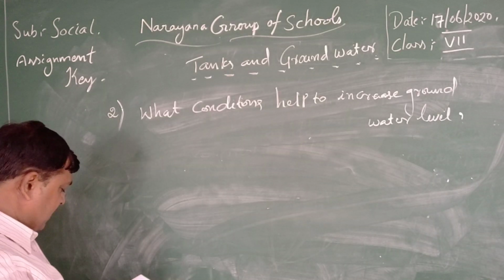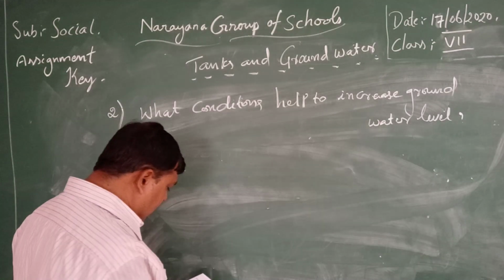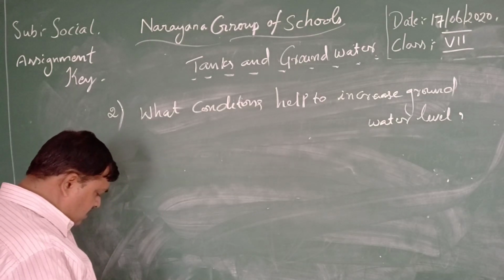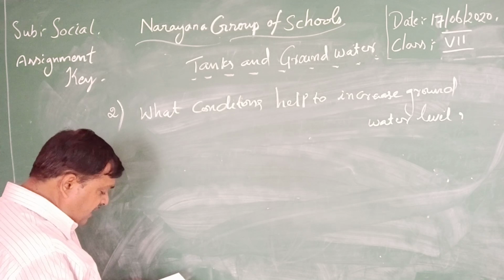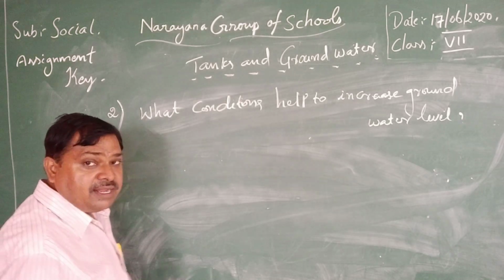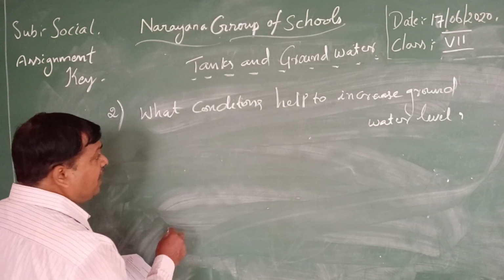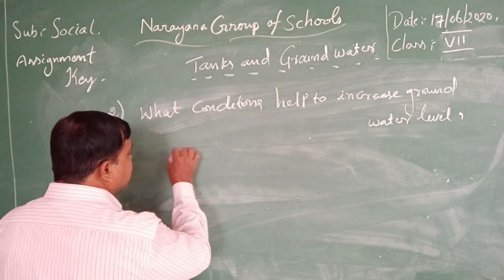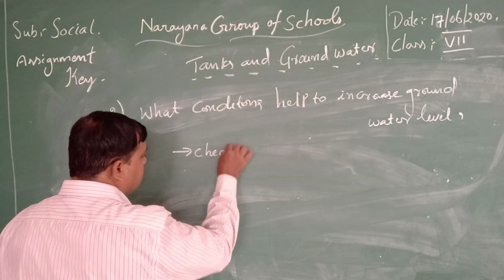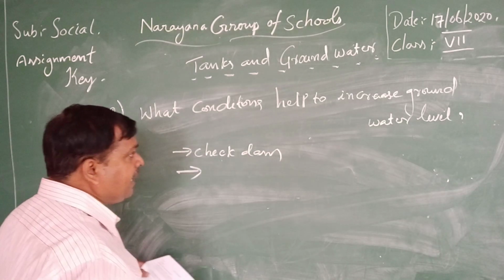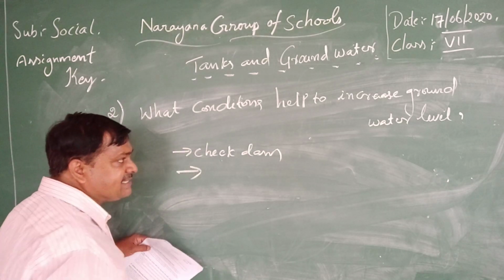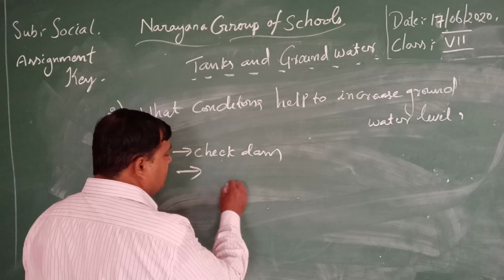Here, first of all, remember two things. I already said in the first question that we are utilizing a number of check dams. But not only check dams. Number one, we arrange check dams. Number two, we must increase the grass or vegetation.